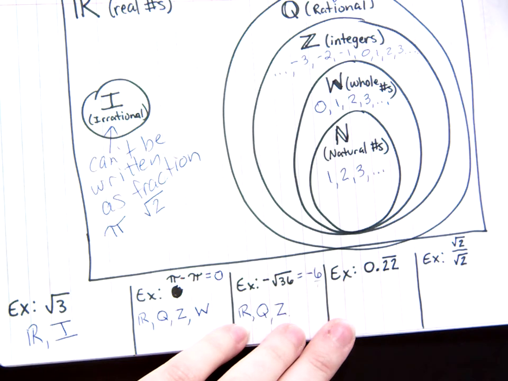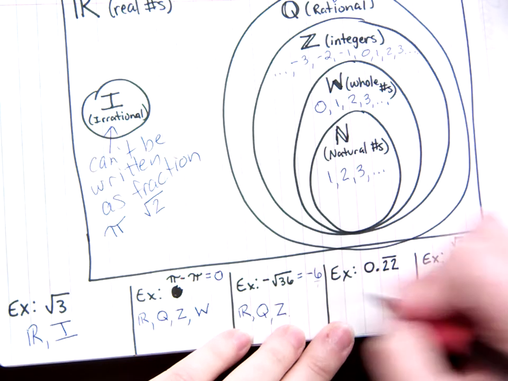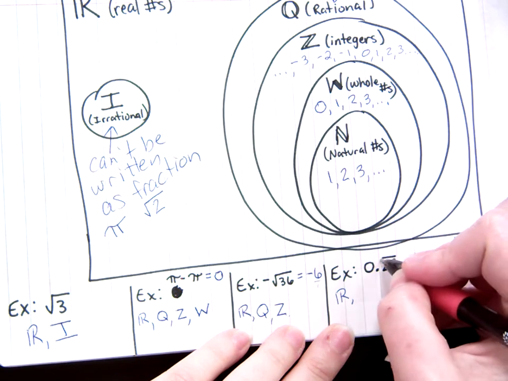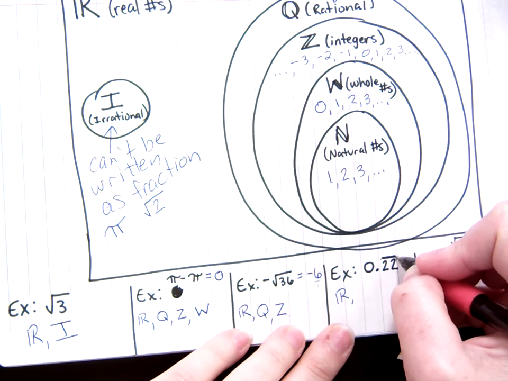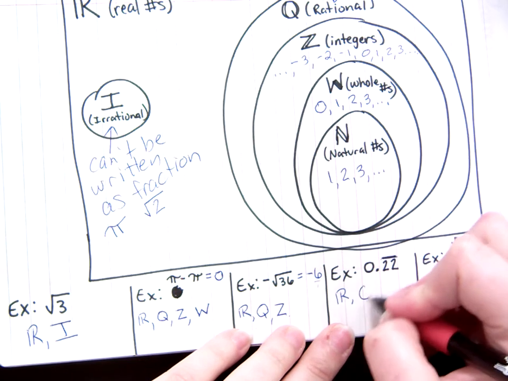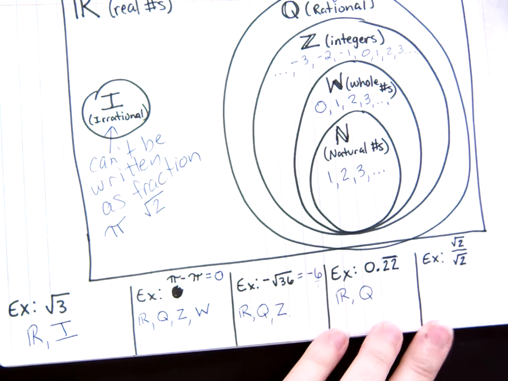0.22 repeating. 0.22 is a repeating decimal. It is a real number, like all of these, and can be written as a fraction. It's 2/9. Any repeating decimal can be expressed as a fraction. So, it is also rational. However, it is not a counting number. It doesn't occur on a number line like we would expect. It's kind of in between. So this is where we stop.